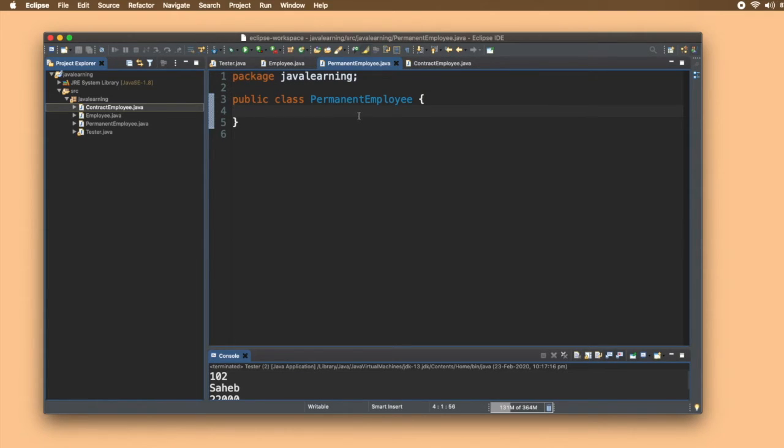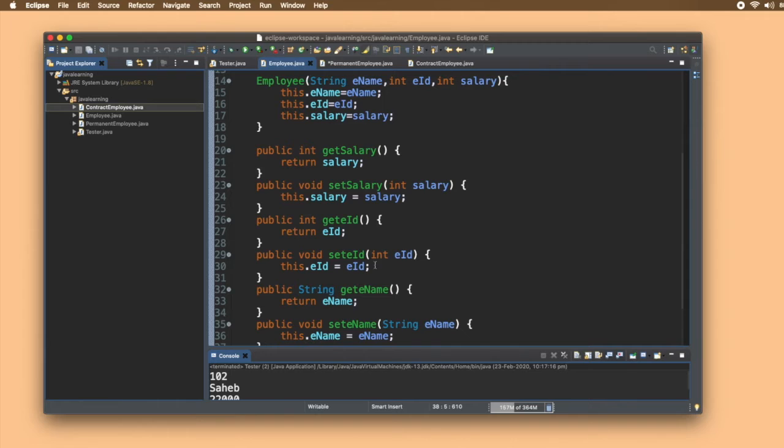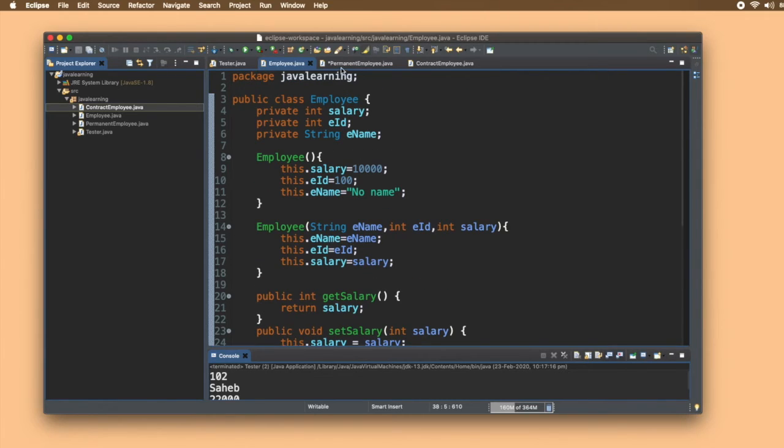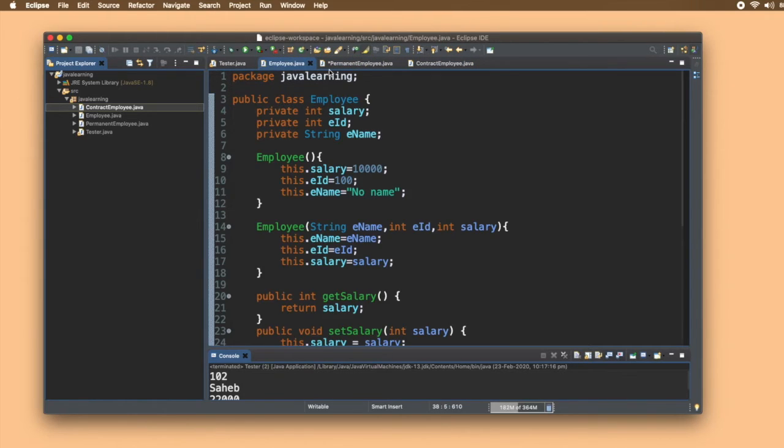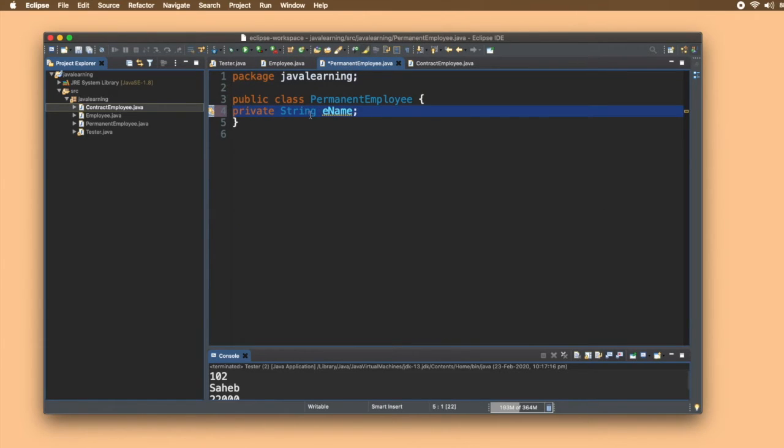So suppose I write private string ename here, and write all these getters and setters and all these variables again in permanent employee as well as contract employee. We will be increasing the size of the code, and the complexity will also increase, and it will be harder to understand for the reader or the code itself.